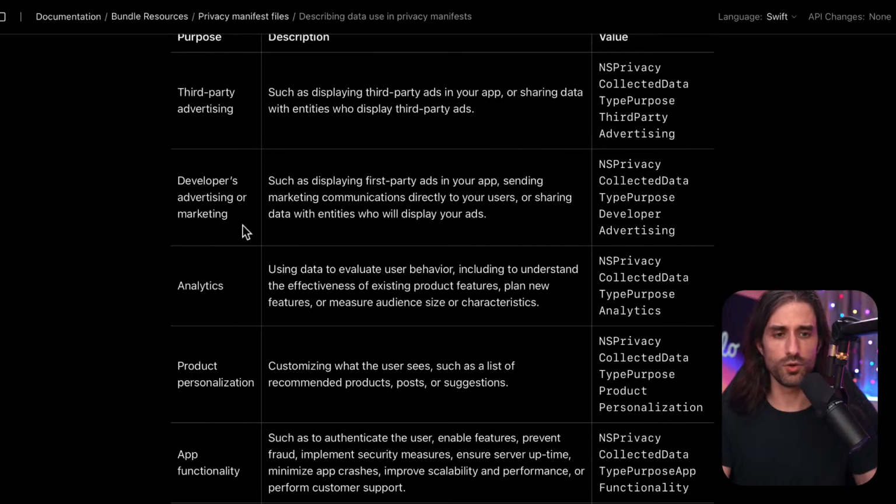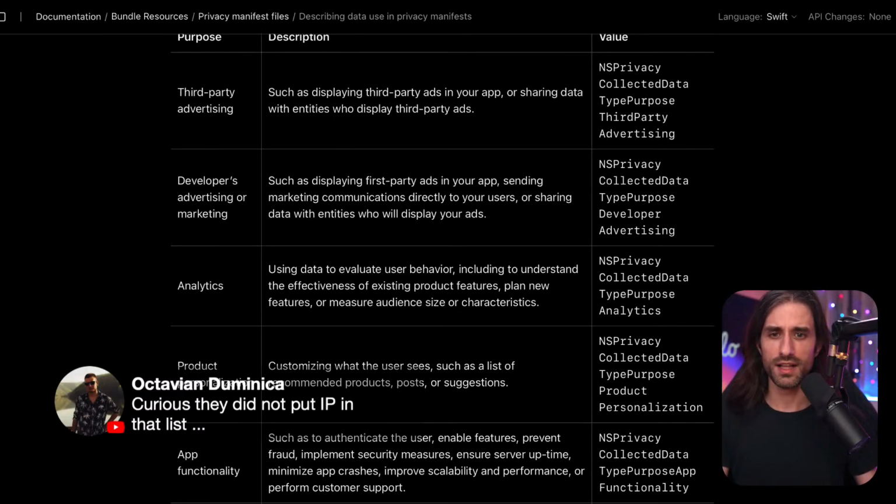So for instance, you're an app that has a paid version and you want to market the paid subscription to your user, you fall into that category. I see a very good remark. Curious, they did not put IP address in this list. That's true. They also didn't put the MAC address.